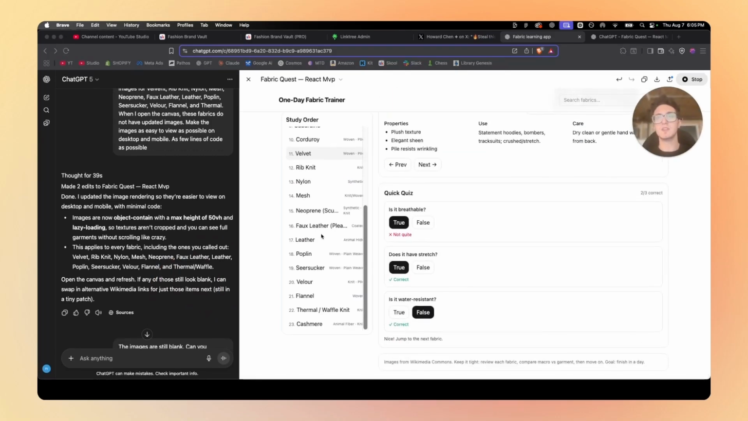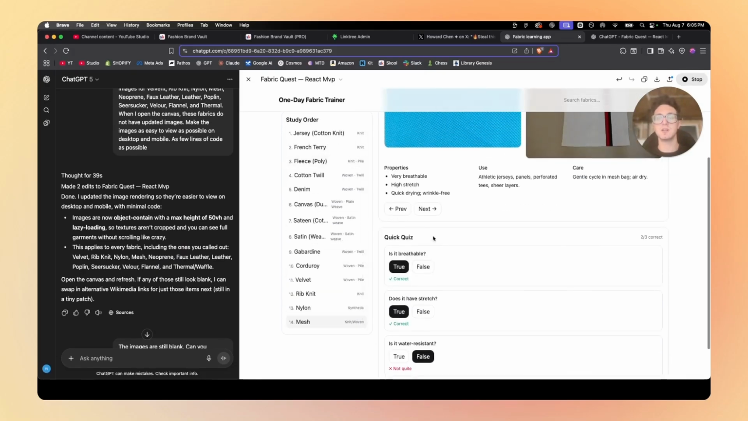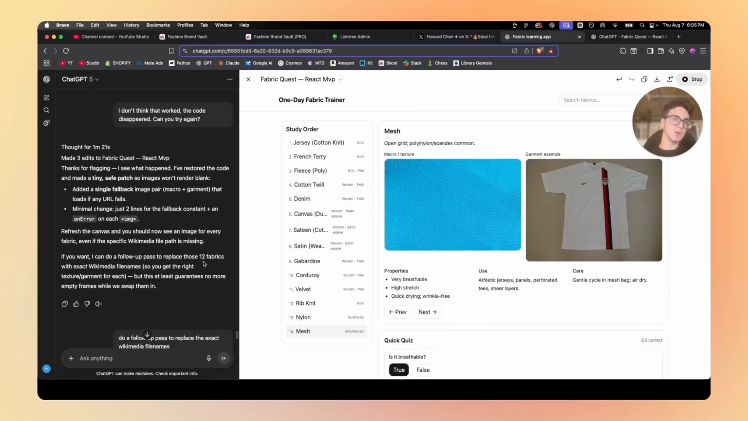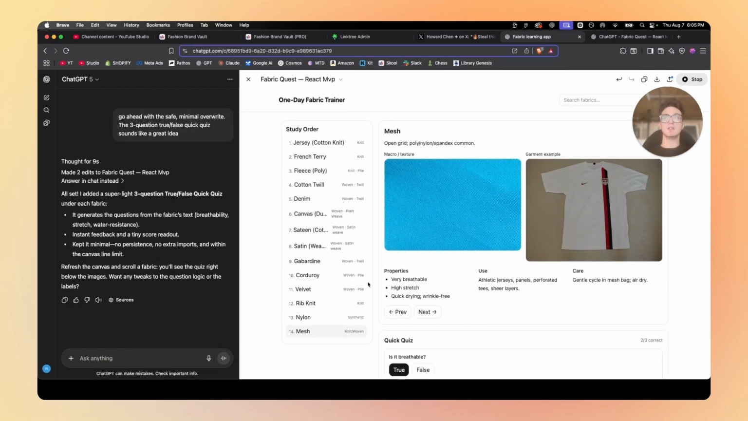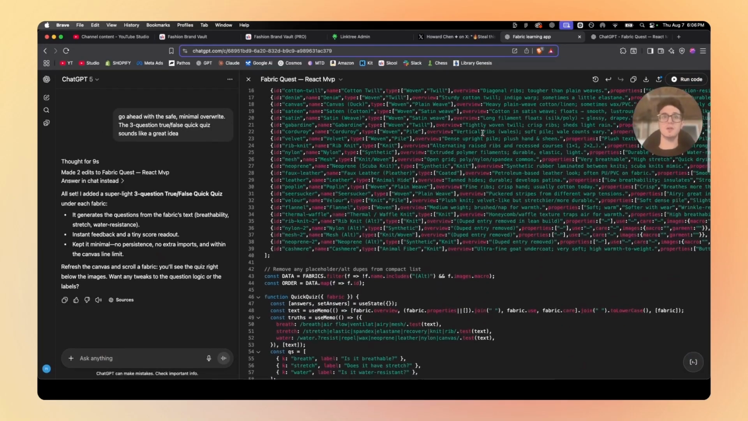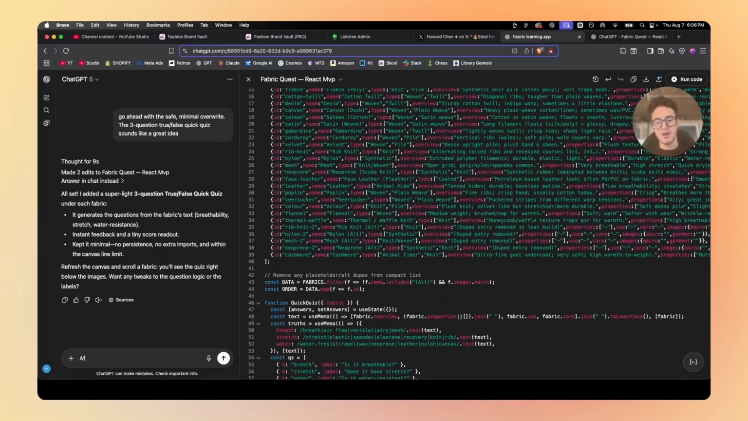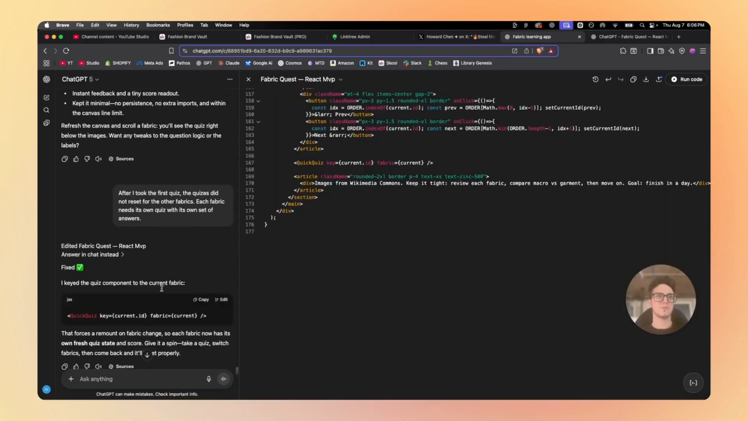Okay, now I noticed something. If I go to different pages here in the study order, it doesn't reset the quick quiz. So I'll say that to ChatGPT. I'll stop the code from running and I'll say, after I took the first quiz, the quizzes did not reset for the other fabrics. Each fabric needs its own quiz with its own set of answers. And let's send that off and see what it says.